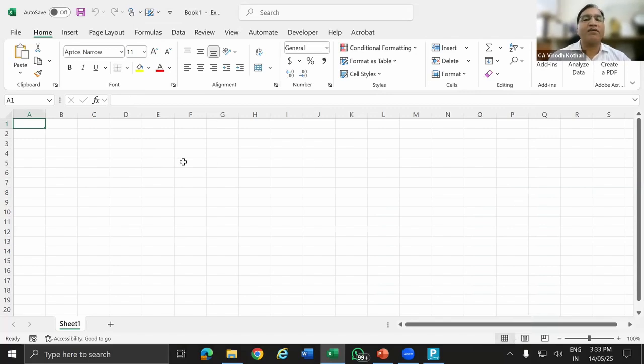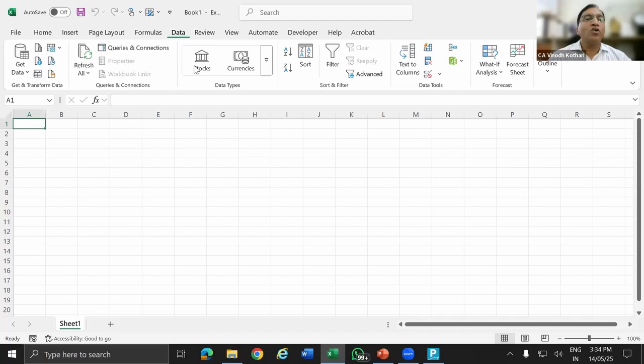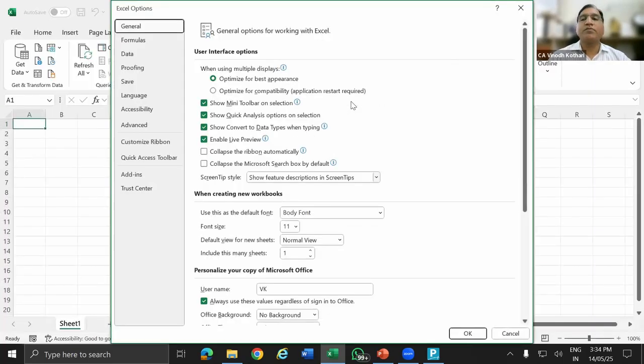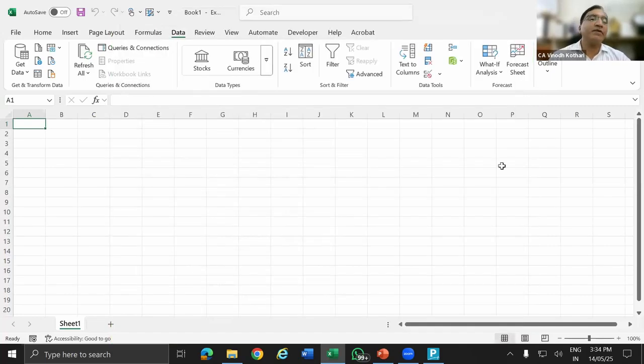So now this is a blank file. Go to Data. This is the latest Excel, Office 365. Now I am going to link the data with Tally.